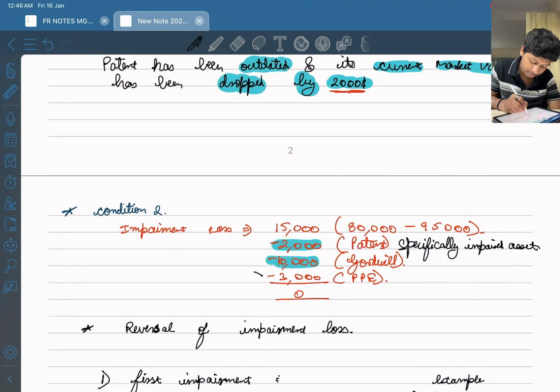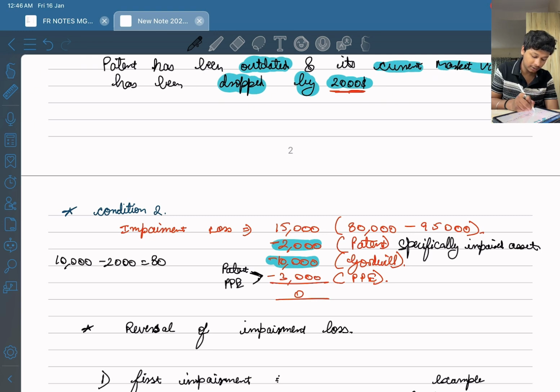They take the remaining loss and divide it into patent and PPE in the ratio. But this is wrong, because the patent has already been impaired. In the question they have given that it is only dropped by 2,000. It cannot drop further. If the value of the patent is 10,000 and 2,000 is impaired, then the remaining is 8,000. We cannot further impair the patent. That is my point. So you have to allocate the remaining 3,000 into the remaining assets.